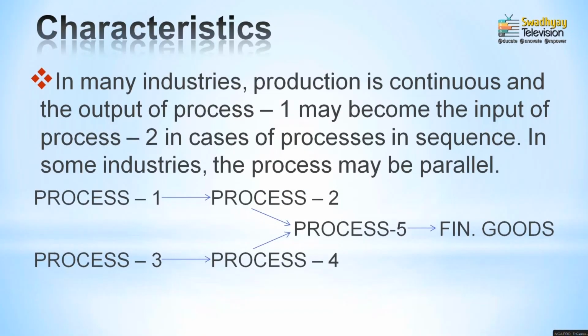Moving to the next part, in many industries you can identify a manufacturing process in a continuous flow only. It means that once the raw material has been input in the first process, at the end of a second process, a third process, or maybe a fourth process, the finished goods come out. But sometimes some processes are done simultaneously in parallel, and before the last process, both the simultaneous or parallel processes are merged.